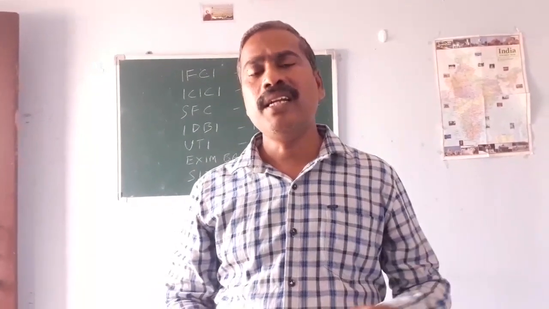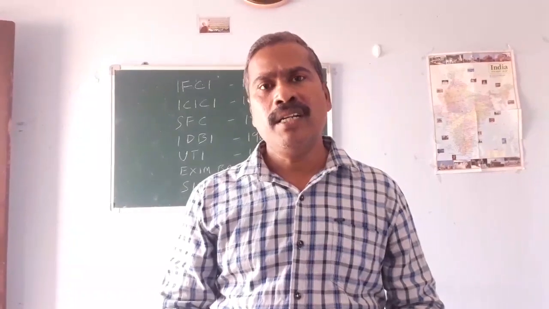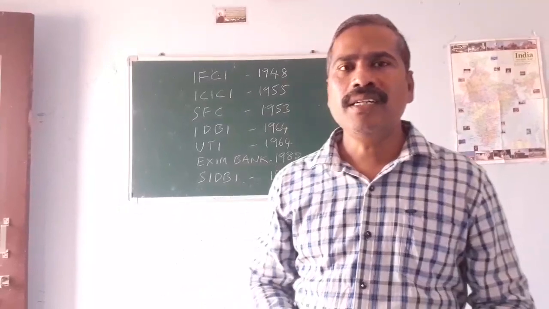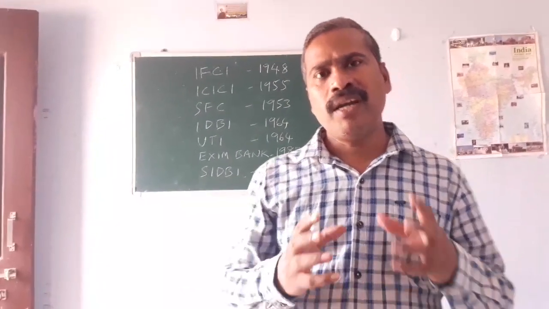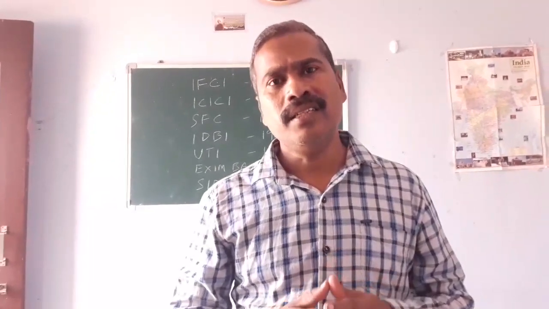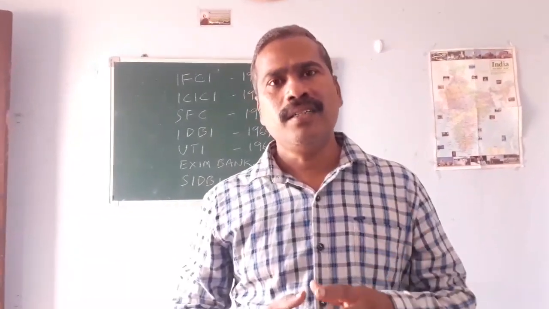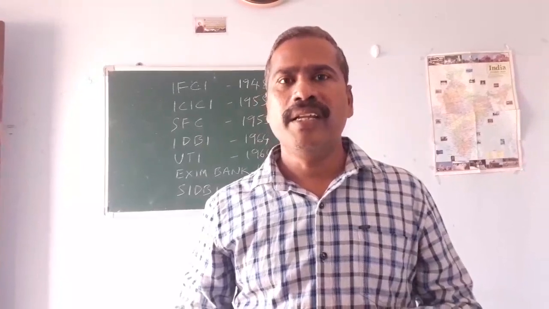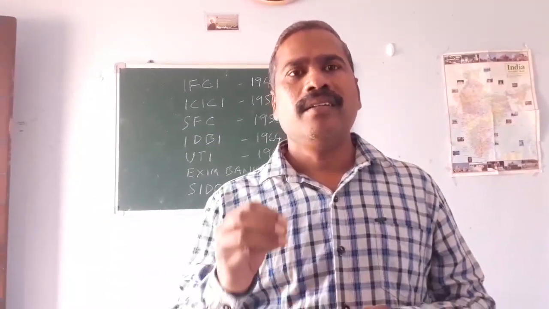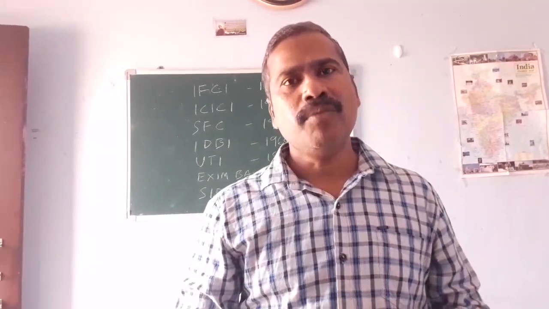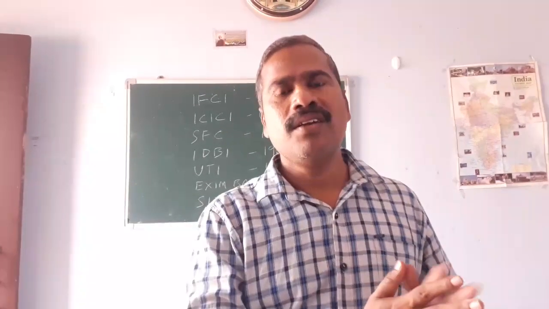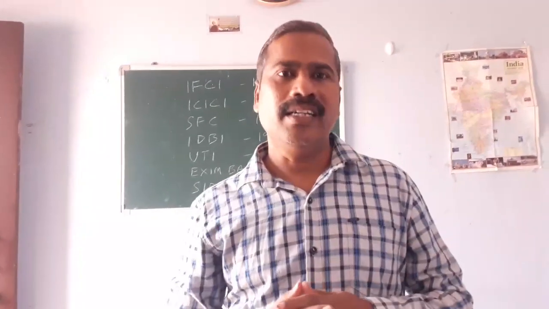And in 1964 the government established one more organization, that is UTI, Unit Trust of India. The main thing about UTI is that it collects funds from the people in India and invests these funds in different industries.